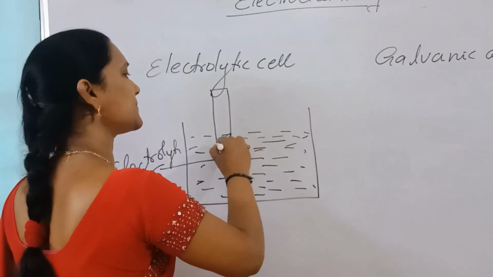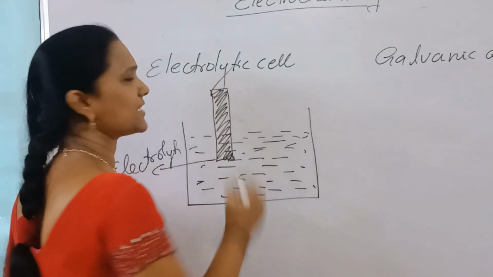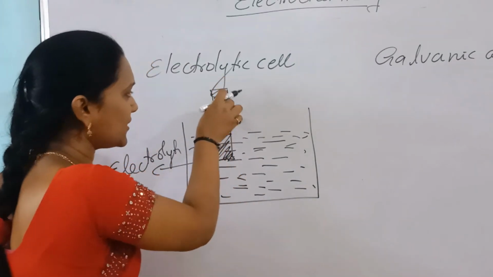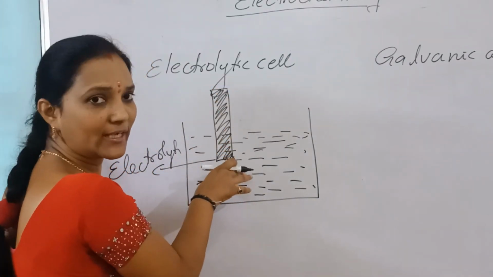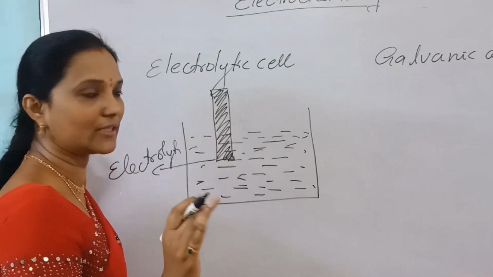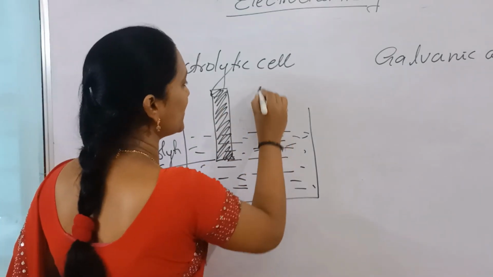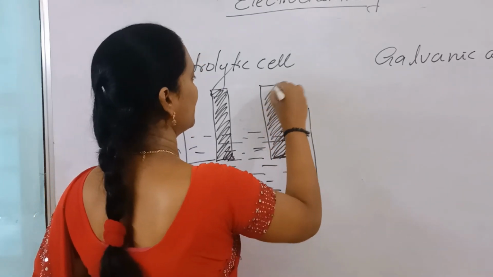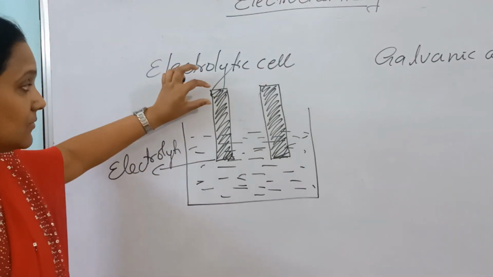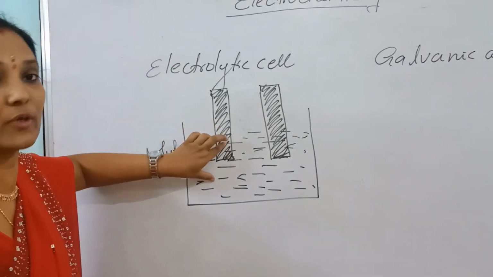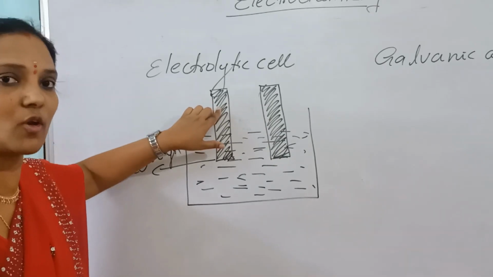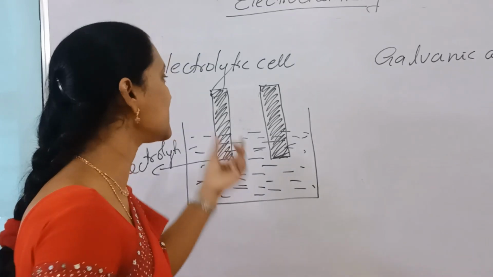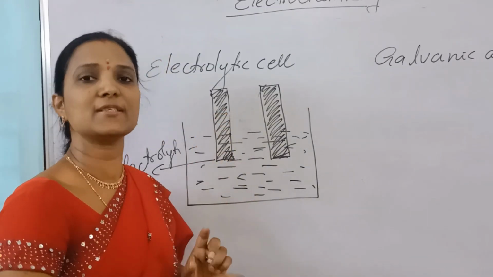In this electrolyte, we can use a metallic or non-metallic substance, because graphite is the best one. Graphite is a non-metal only. So metallic or non-metallic, any one substance that is dipped in an electrolytic solution is called an electrode. Like this, we take two electrodes here. It is a metallic rod or non-metallic, we can take. So it is active or inert. Active means it is also involved in the reaction. Inert means not involved in the reaction.